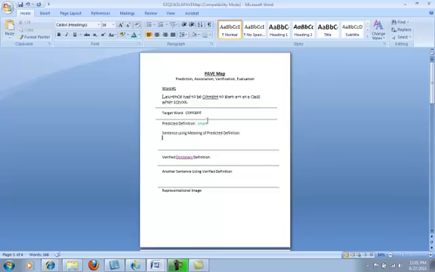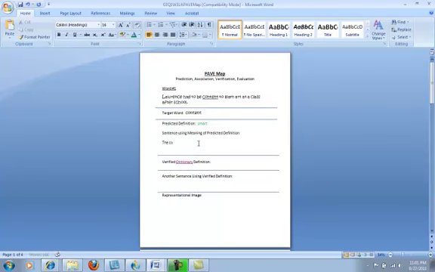Now I'm going to write a sentence using the meaning of the predicted definition. So I'm going to use a sentence with the word content that means smart. The content student knew all of the answers to the math test. And I'm going to change it to green just so you can see my answers. You don't have to change yours a different color, but you certainly can.